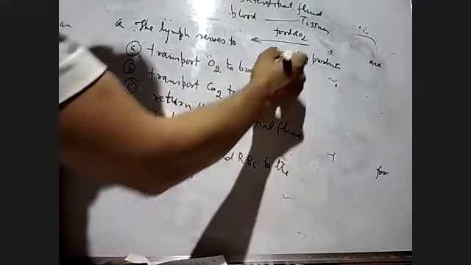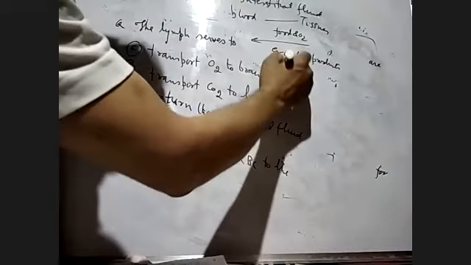Excretory products, hormones and carbon dioxide go from the tissues to the blood. So all these are present in the interstitial fluid, or the fluid between the cells. This interstitial fluid contains the lymph. So lymph serves to return the interstitial fluid to the blood. We go to answer number C: interstitial fluid to the blood.